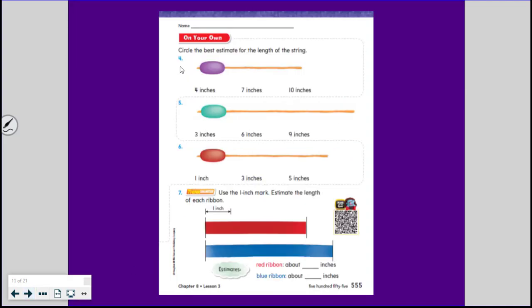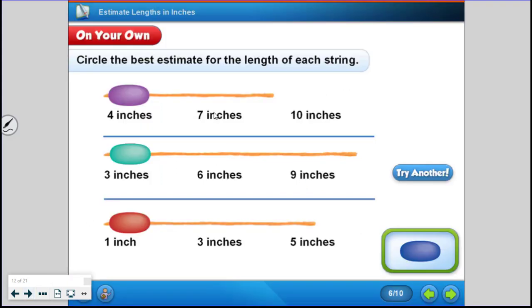All right, so I want you to do 4, 5, and 6. Give 4, 5, and 6 a try. Pause your video. Alright, so I'm going to go to my next page. Alright, so mine are the same as yours. So let's see, how many can we fit on this string? Let's see. 1, 2, 3, plus the one that's already there. So this guy is about 4 inches.